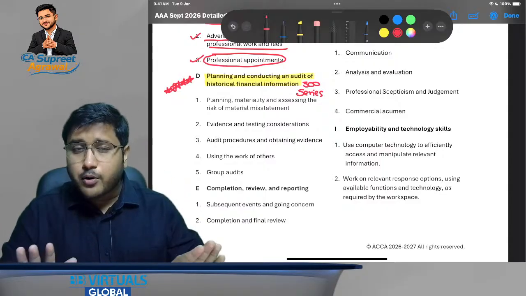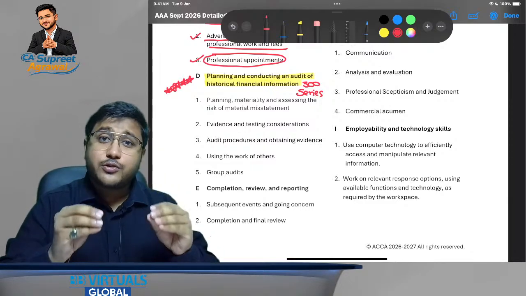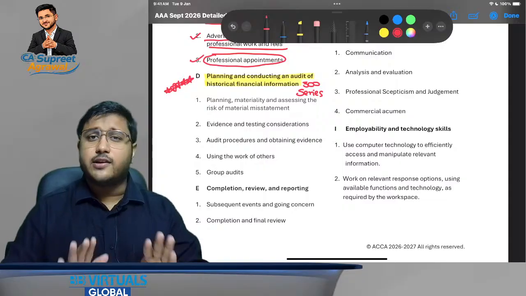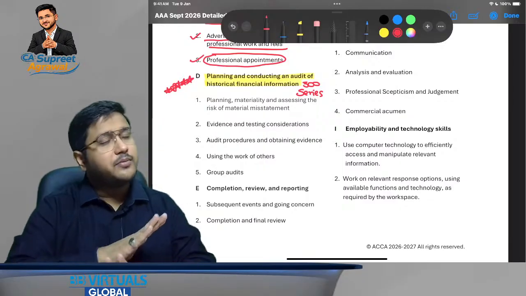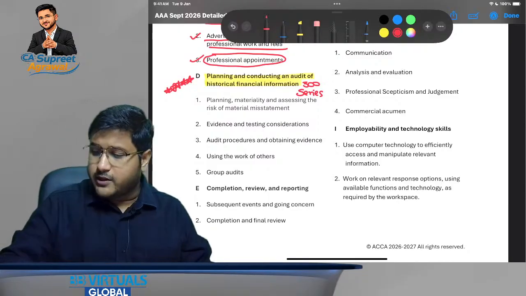So do not worry about it. Please have a little trust in your mind that once you start studying, you will understand everything. Even if you are choosing AAA for the first time, you do not need to worry about it. Just in case you face any trouble, do let me know. I would be there to support you.